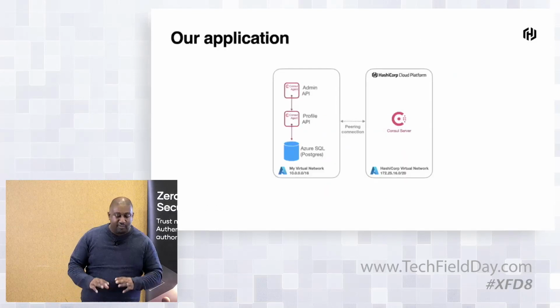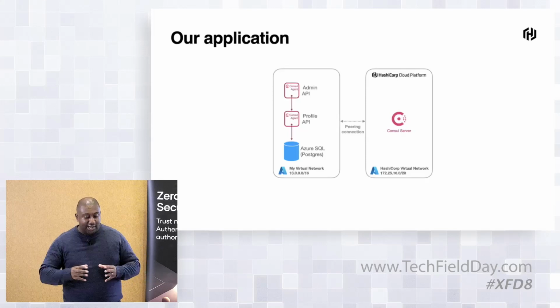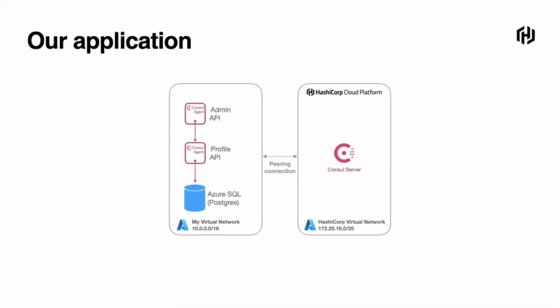So if we come back to our architecture diagram again, we're back using HashiCorp Cloud Platform in this. Actually, for my demo, we're not going to be using that, for a long story's sake. It was easier for me to roll my own. But essentially, we have a hosted Consul server in HashiCorp Cloud Platform, so we don't have to do all of the operational overhead parts of managing Consul. And then we have, again, the same sort of setup where we have a HashiCorp virtual network and we have our own virtual network.